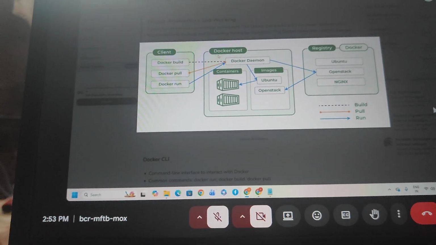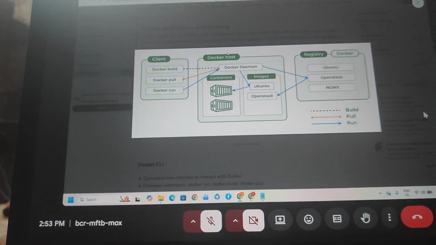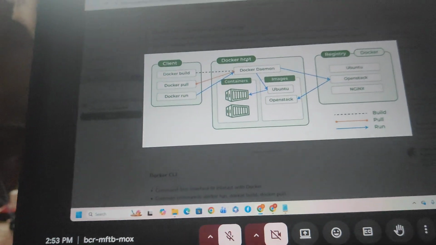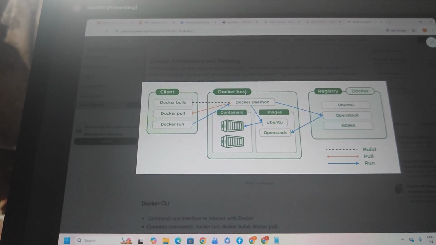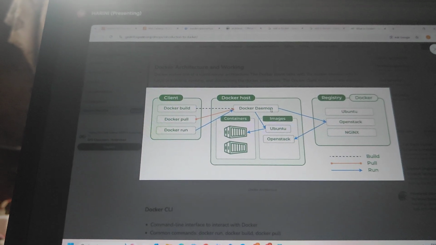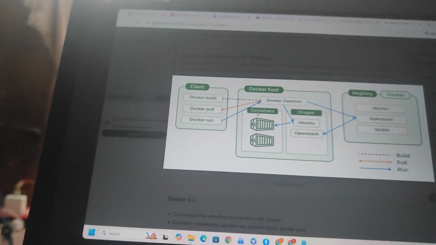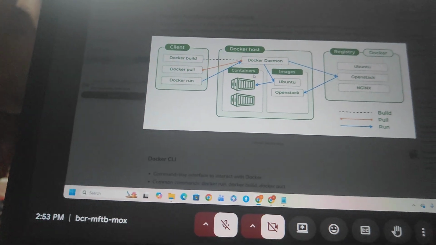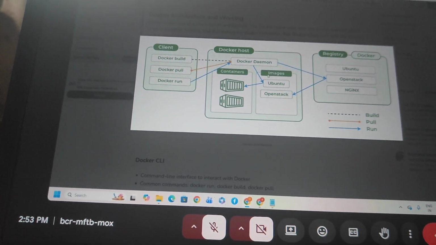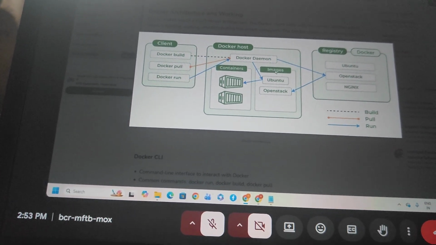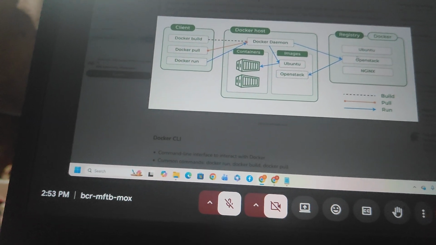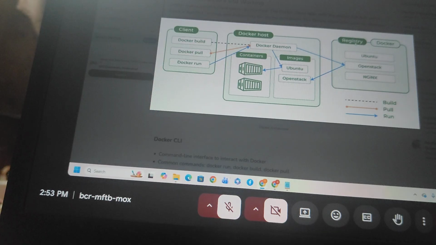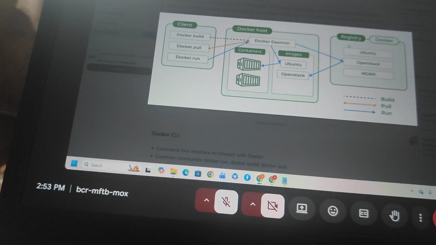Build, pull, run. Next, Docker host. What is the Docker host? In the sense, one server. First we have to create one server. That server is a Docker daemon process. And next, how to create the container and how to take the images. So first we have to take the images from the Docker Hub account registry, that is, into the Docker registry.